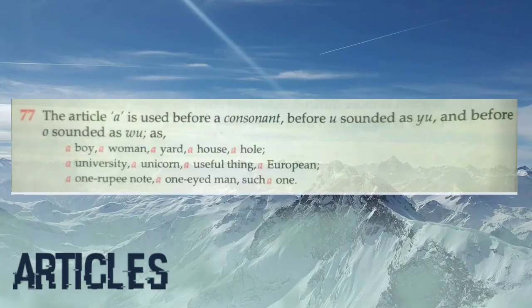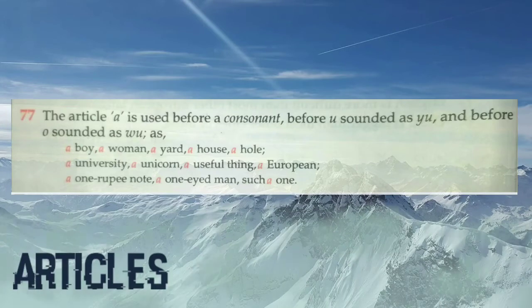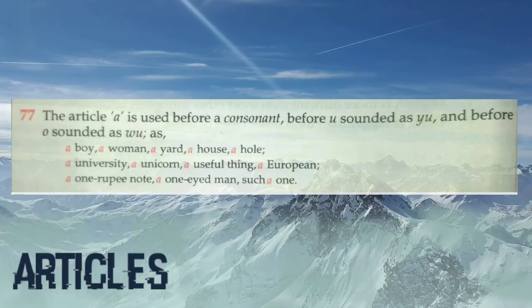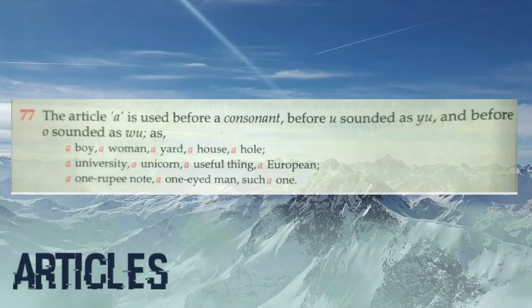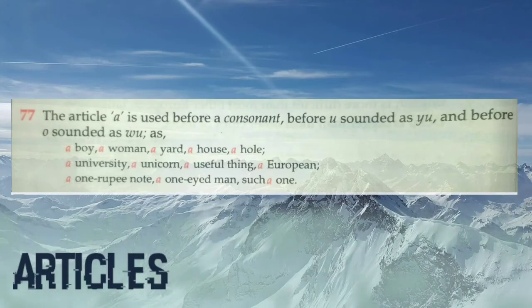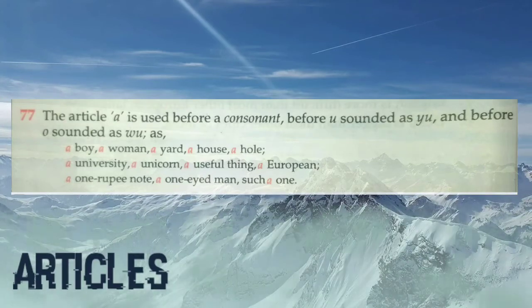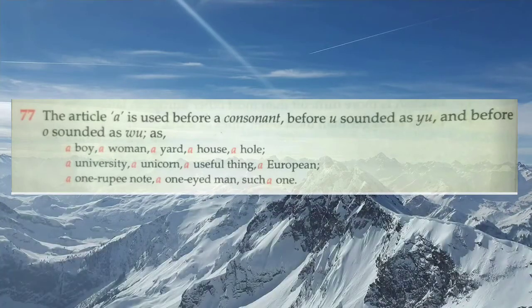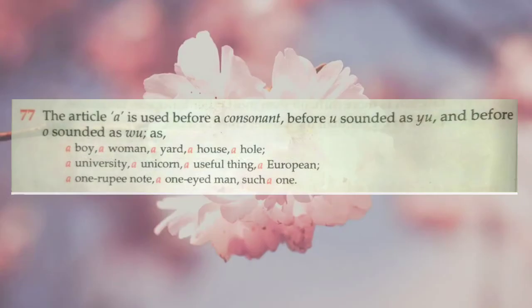According to rule number 77, the article A is used before a consonant sound, before U sound as YU, and before O sound as WU. So it means there should be a consonant sound where we can use article A. It also means that sometimes the word has vowel letters at the beginning of the word, but the sound is consonant, so we will use article A because the sound is consonant.